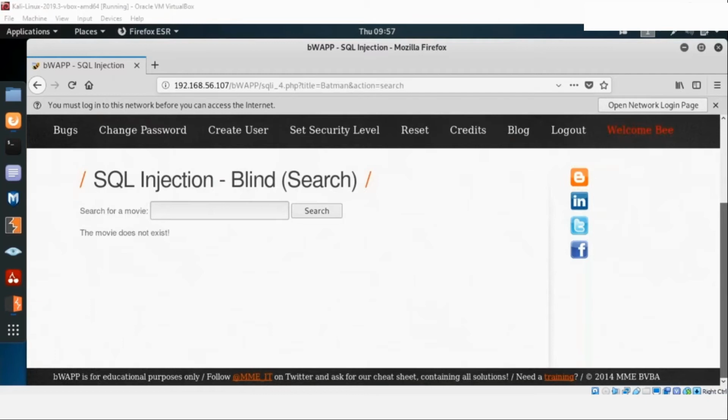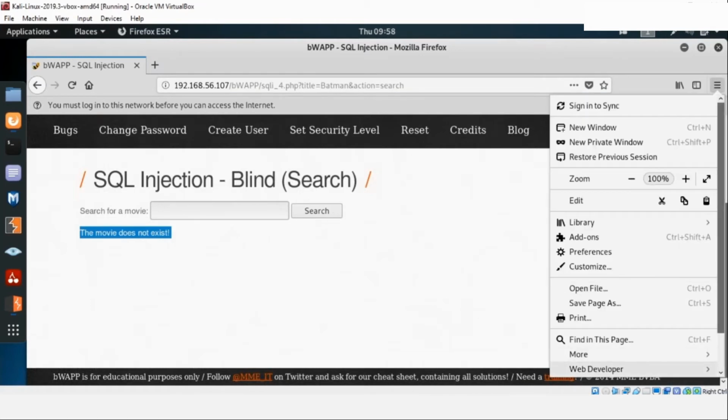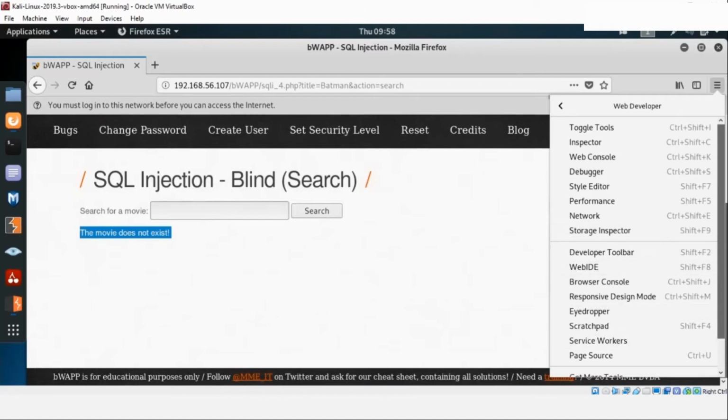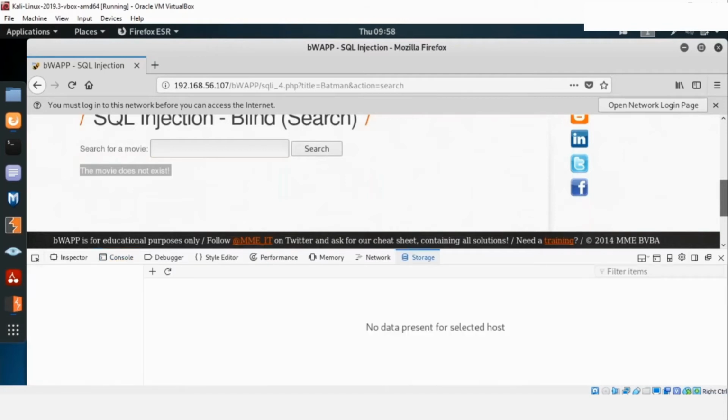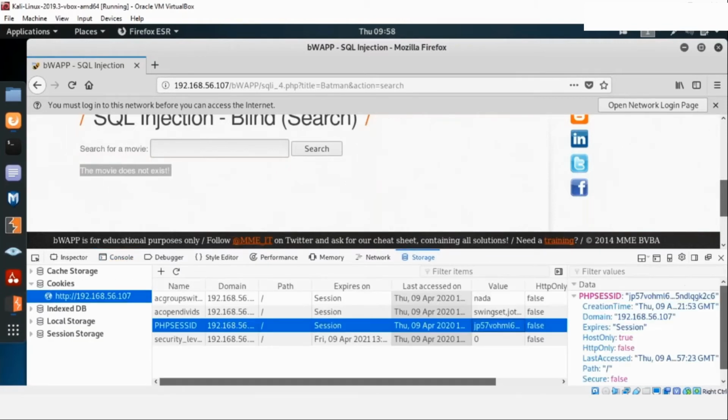If I see the URL, I'm just getting the title and action here. That means I can directly go and change the title here and then press enter to do something, which is available in plain text. So I could do something with this. With the error, I am not able to see any error describing anything here, so I won't be able to do much. Let's open our web developer tools, then go to our web console, and see what is happening. There is no error under console. Go to storage, see the cookies. Cookies are also present just fine. This is a base64 encoded cookie which is present here, so I'm not able to figure out much information from this end.